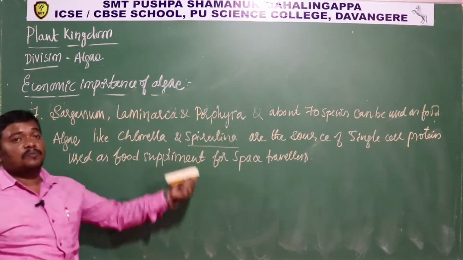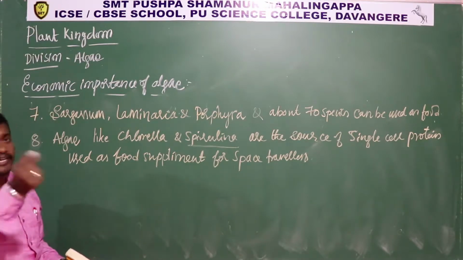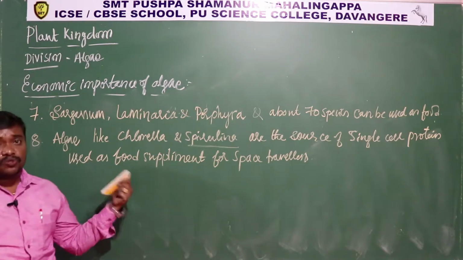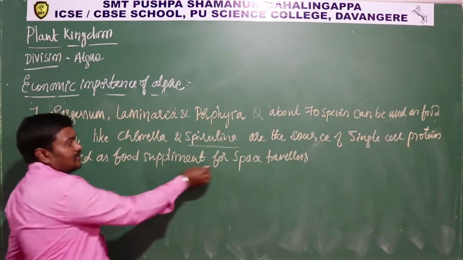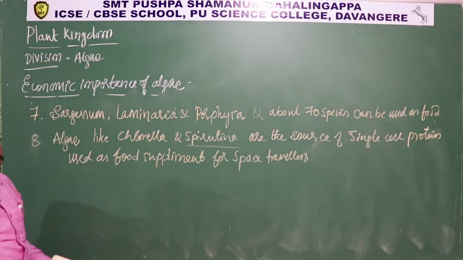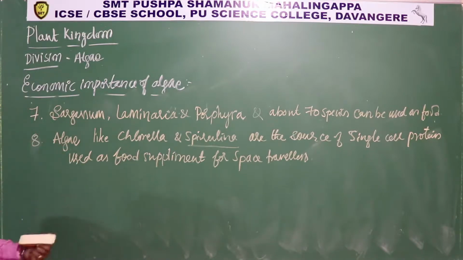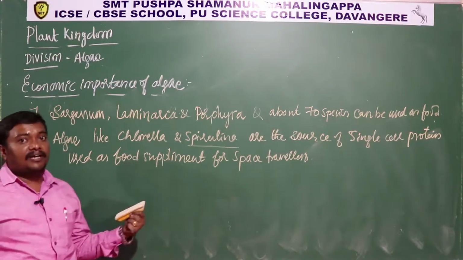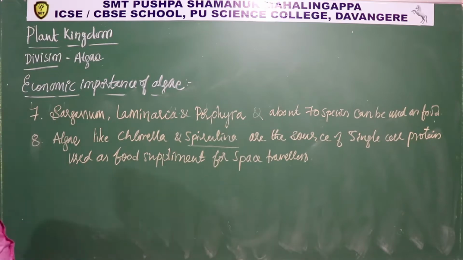This Chlorella and spirulina are grown, collected, dried and powdered, and can be filled into a capsule. It can serve as a single cell protein, SCP. It's a good source of vitamins and nutrients that can be carried by these space travelers. Nowadays this single cell protein like spirulina is extensively used as a food supplement. Remember, it cannot be used as a main food. It can be used as a food supplement. Along with the food, it can give the nutrients again. Okay, that is single cell protein.